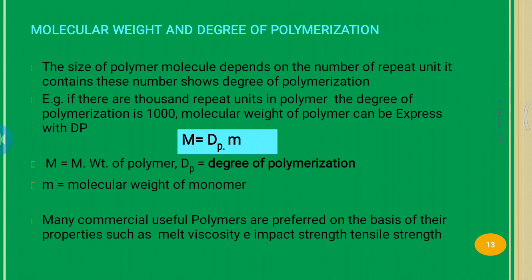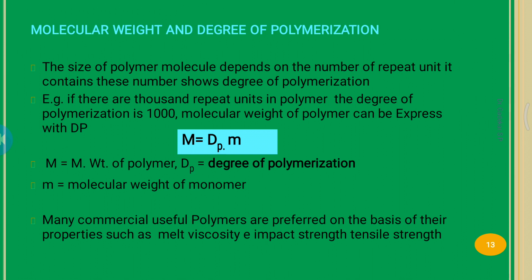So now molecular weight and degree of polymerization. The size of polymer molecules depends on the number of repeating units contained. This number shows the degree of polymerization. For example, if there are 1000 repeating units in a polymer, the degree of polymerization is 1000.